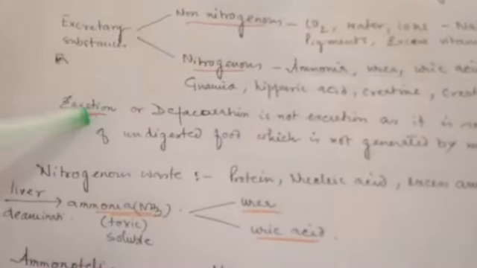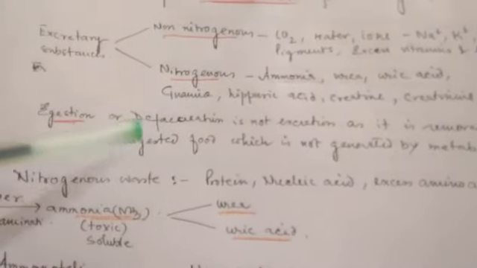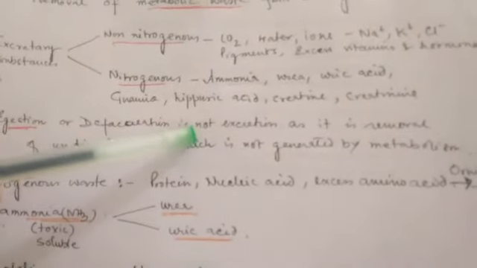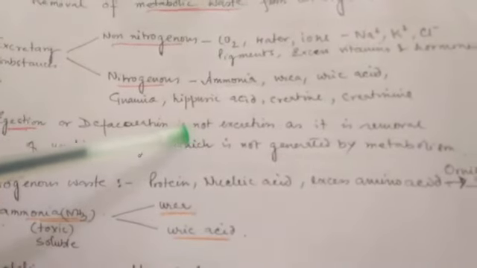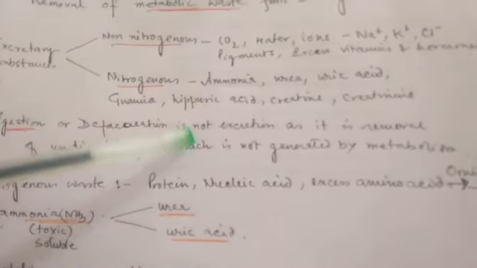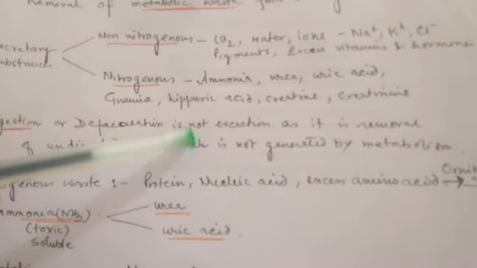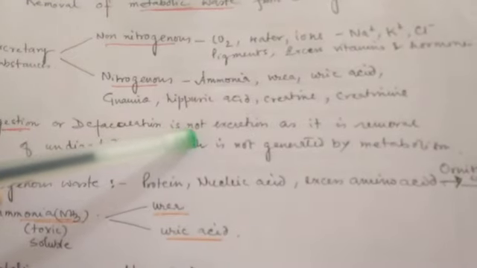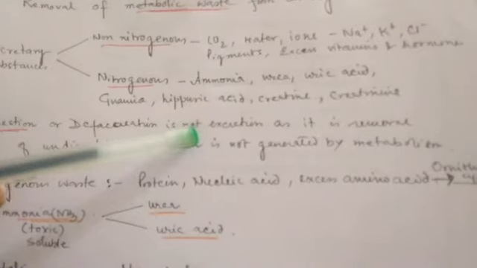Now another term we are already acquainted with is egestion. What is egestion or defecation? Egestion or defecation is the term used for the removal of undigested material. Suppose we are taking something that is not digested or not required by our body.